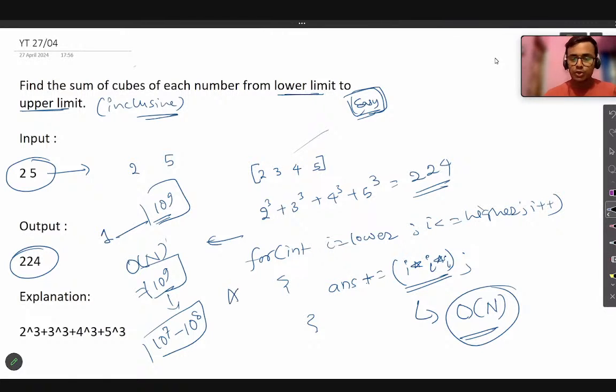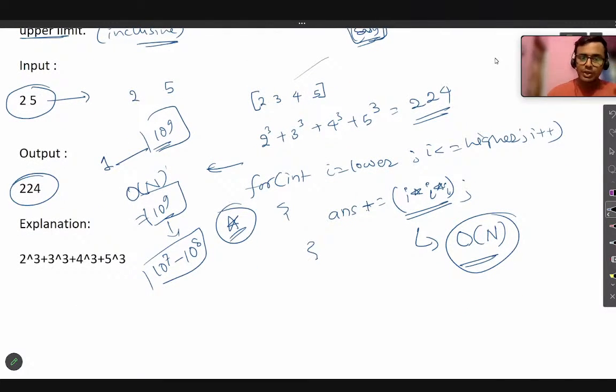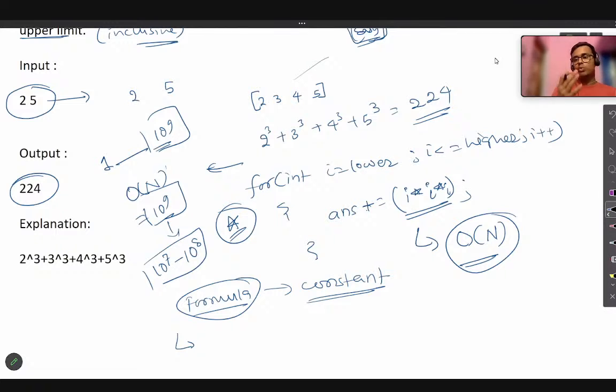So this is one approach, okay? This you can do very easily. I do not have to code it and show it to you because it is very easy code. Now what we are going to do here is use a formula so that this question can be done in constant time complexity, okay? Constant time complexity.